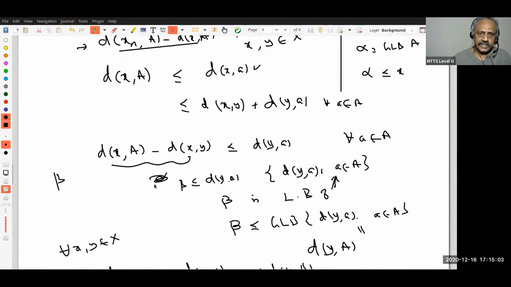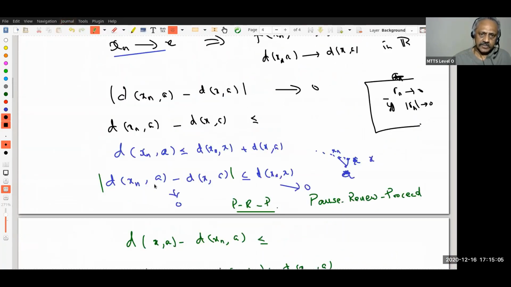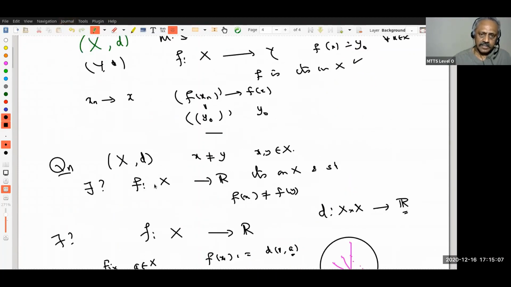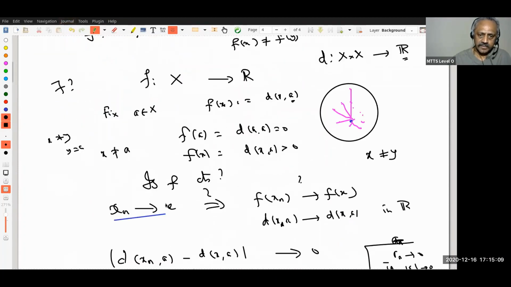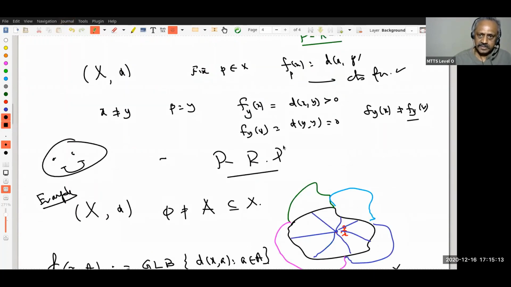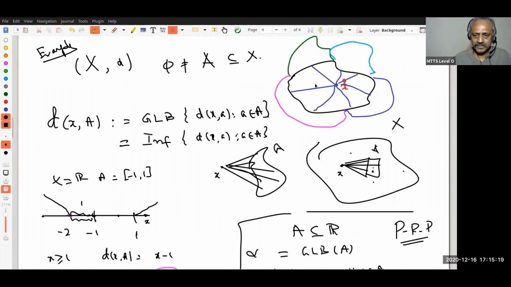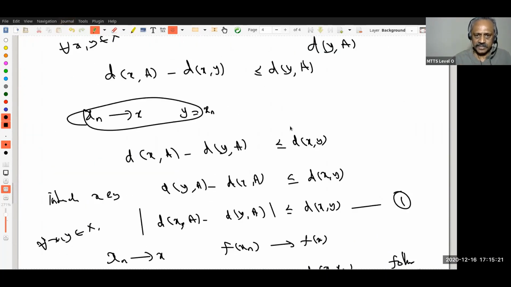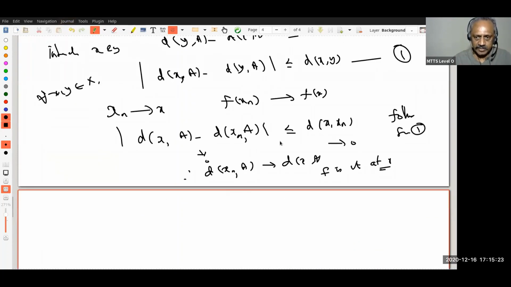So now you see that in a metric space we have produced a lot of real valued functions. So the earlier case is a special case. This case is a special case because I take capital A to be the singleton {P}. That's all. So this is a much more general case. For any subset A of X, I have done that. Please pause, review, proceed.